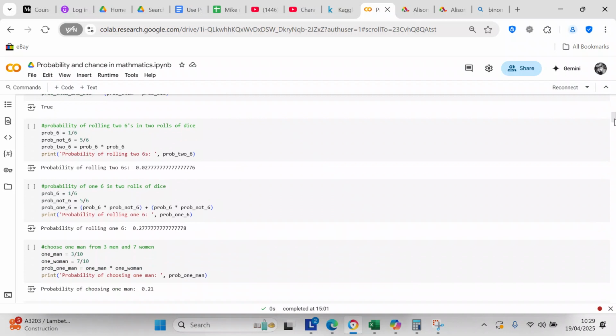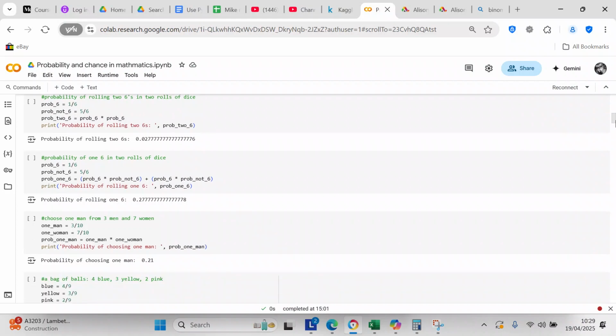The next problem we have is probability of rolling 2 6s in 2 rolls of dice. So probability of 6 is 1 divided by 6. Probability of not 6 is 5 divided by 6. Probability of 2 6s is probability of 6 times probability of 6, and that's 0.277777.